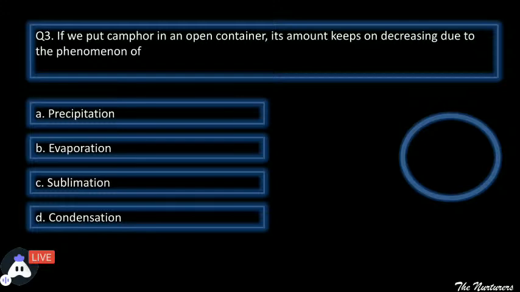Moving ahead to the next question. If we put camphor in an open container, its amount keeps on decreasing due to the phenomenon of. Now, if we are keeping camphor in an open container, what is the reason responsible for its amount getting decreased? The four options on your screen are precipitation, evaporation, sublimation, condensation. So your time starts now.